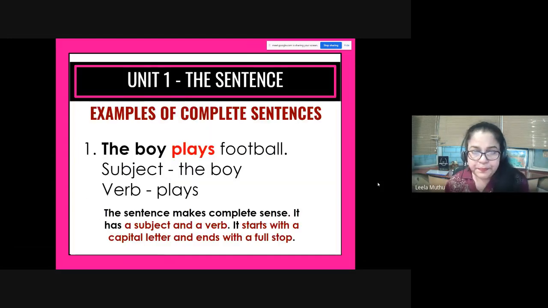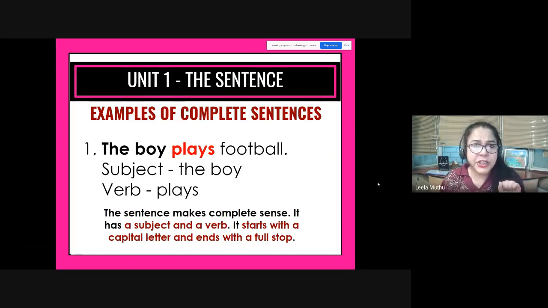All right, so now examples of complete sentences. Basically the perfect sentences. So, the boy plays football. Now, like I told you, usually a sentence has a subject and a verb in it. You can make short sentences also. For example, the boy plays football, but let's make it even shorter. The boy plays. You can put a full stop even after the verb plays, because there you have it. You already have a sentence.